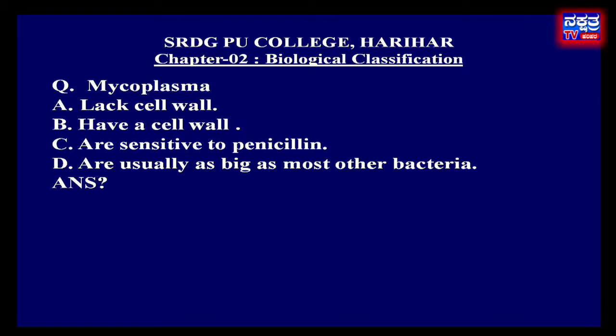Mycoplasma. The given options are option A, lack cell wall, B, have a cell wall, C, are sensitive to penicillin, D, are usually as big as most other bacteria.